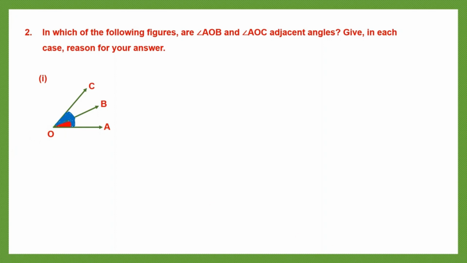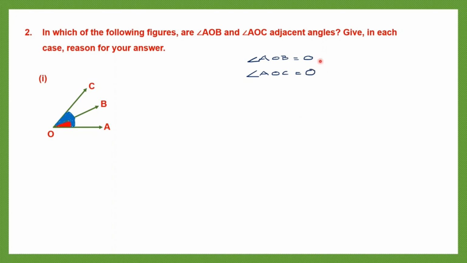Now let's write down, for angle AOB, which is the vertex? It is O. Now for angle AOC, also the vertex is O. So let's write that down. So now both these angles have a common vertex, the same vertex.